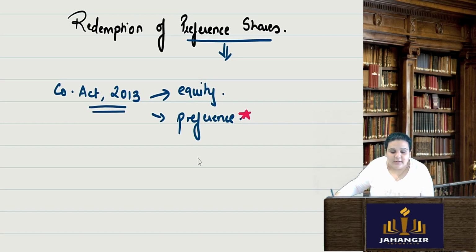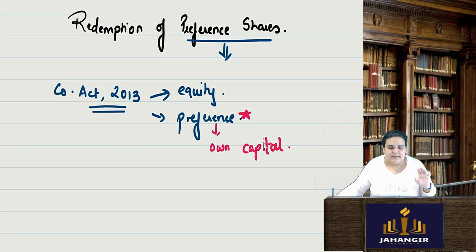Preference shares are a part of the own capital of the company. It's the company's capital itself. But whenever preference shares are issued, they are issued with the terms of redemption.